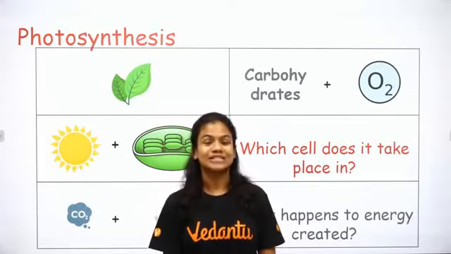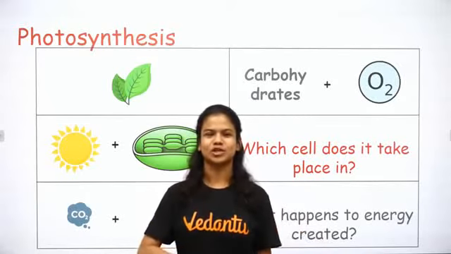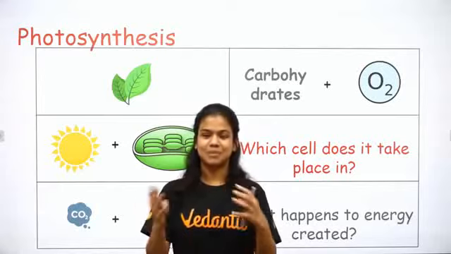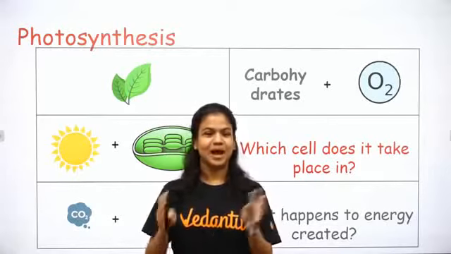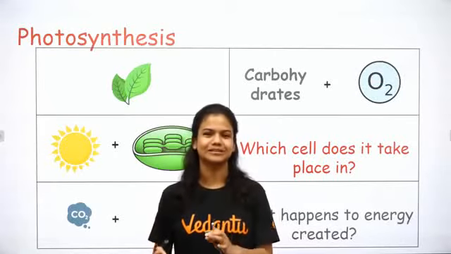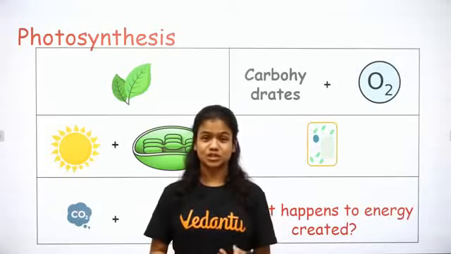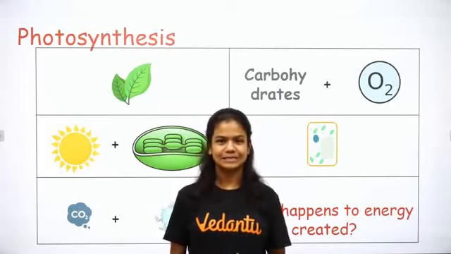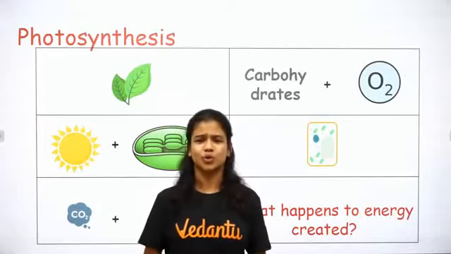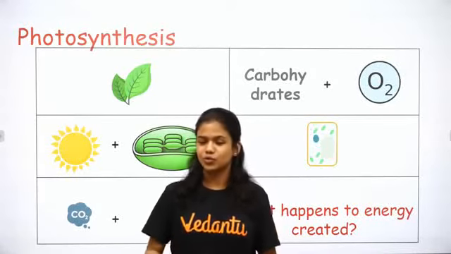Alright. Now, if you have not seen the cell video that I've done before, I would highly recommend you go back and check out the cell video, the plant cell and animal cell. What do you think? Is it done in the plant cell or animal cell? I'm not asking about which part of the leaf, I'm talking about which cell. Do you think it's plant cell or animal cell? It's, of course, very logical. It actually happens in the plant cell. Animal cells cannot perform photosynthesis, right? Because they don't have chlorophyll, we don't make our own food. Plant cells, in fact, have chlorophyll, they make their own food.